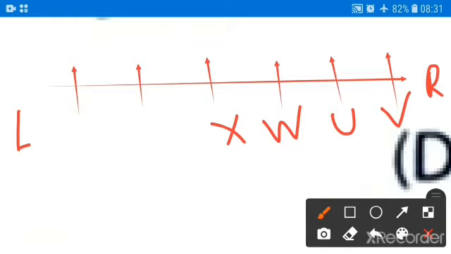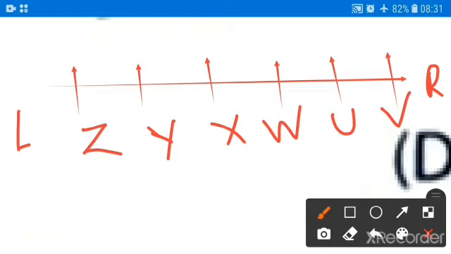U is to the left of V but to the right of W, who is to the right of X, like this. So this arrangement we did according to the question. Now next, Y is at the right of Z. So this is Z and this will be Y. This is the arrangement we have to do.